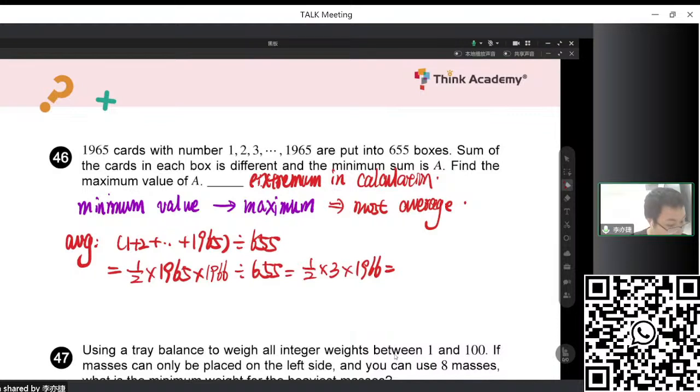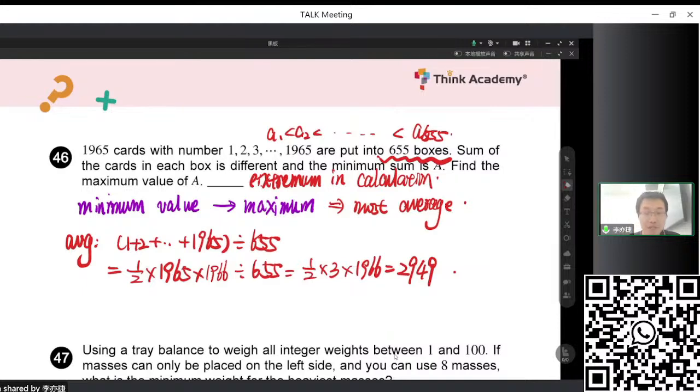2, 9, 4, 9. So the answer would be 2949. So this is the average of all. So how to make it the average? We have 655 boxes, so maybe we arrange them into A1, A2, A3 to A655. Yeah, we arrange it in this way.